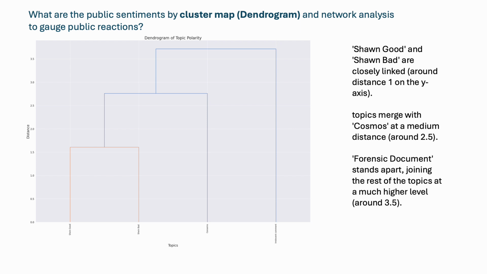So my question is, what are the public sentiments shown by cluster map and network analysis? This graph is a cluster map, with the x-axis showing the topics and the y-axis indicating cluster distance, where short distances suggest higher topic similarity. From this graph, we can see that Shein good and Shein bad are closely linked around distance 1 on the y-axis, the topics merge with customers at a medium distance around 2.5, and the relevant document stands apart, joining the rest of the topics at a much higher level around 3.5.